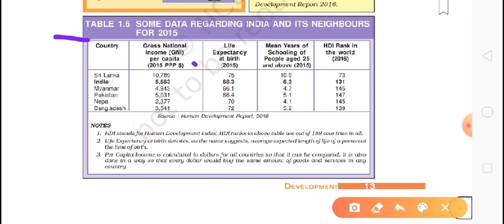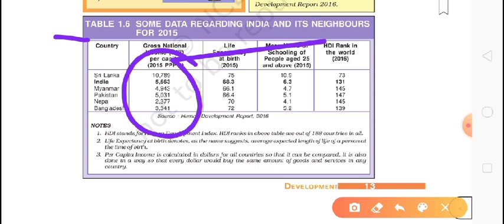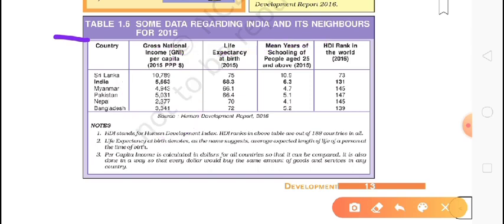Sri Lanka has 10,789. India has around above 5,000. Myanmar also around 5,000. Pakistan around 5,000. Nepal 2,377. So this is their per capita income in dollars. The per capita income means income of a year.